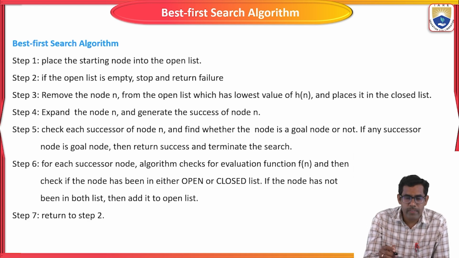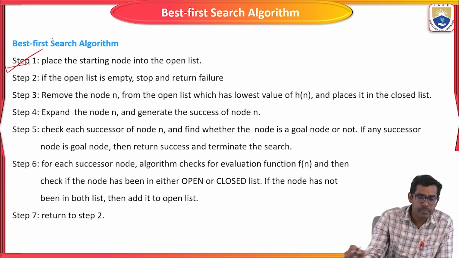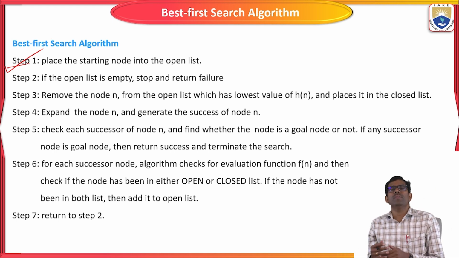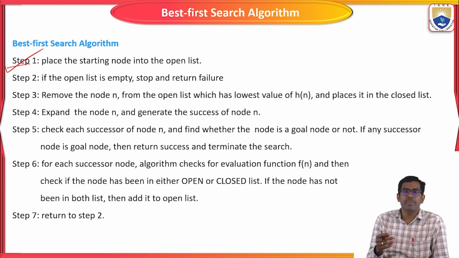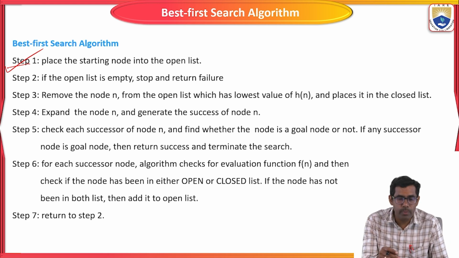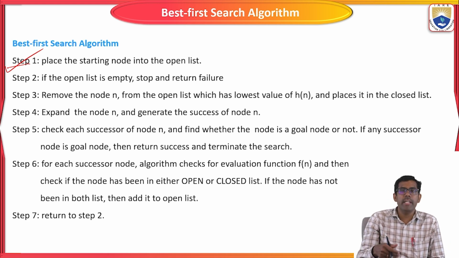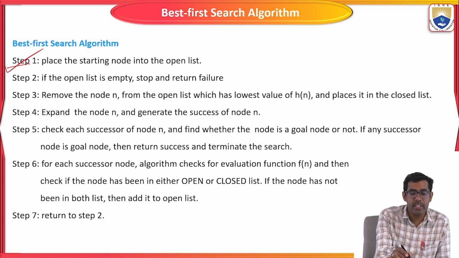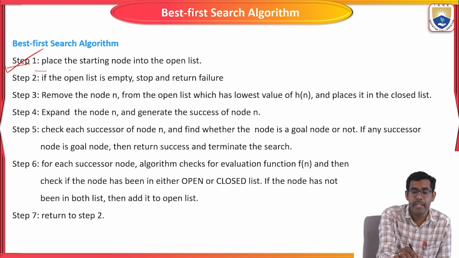Alright, so what is the first step? Everyone knows that it is a step by step process. We are going to take each and every move, the best move, and follow each step. So the first step is to place the starting node into the open list.